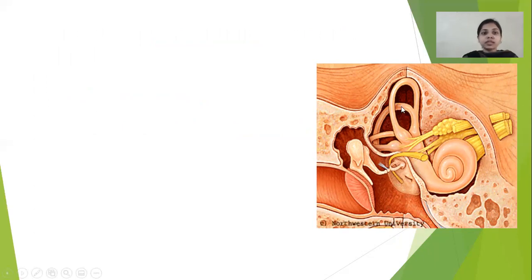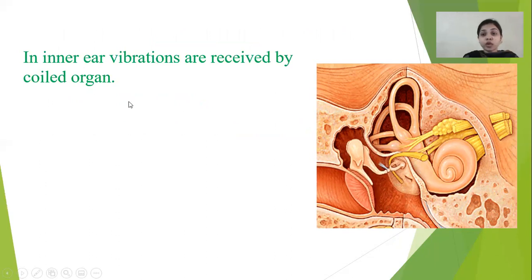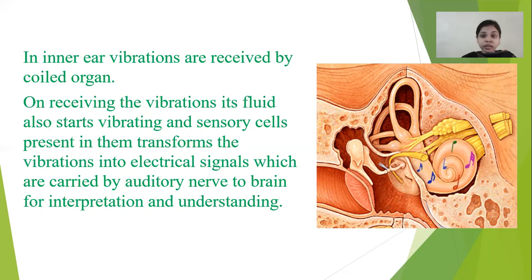After that, what happens? In the inner ear, vibrations are received by a coiled organ. Here is the coiled organ. We call it the cochlea, in which fluid is present. So when the inner ear receives these vibrations, the fluid present in this coiled organ also starts vibrating. On receiving the vibrations, the fluid vibrates, and the sensory cells present in it transform these vibrations into electrical signals, which are carried by the auditory nerve to the brain for interpretation and understanding.